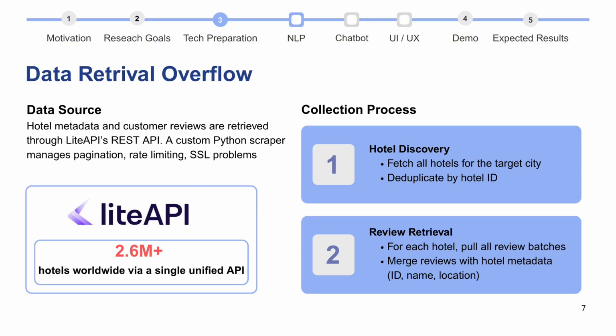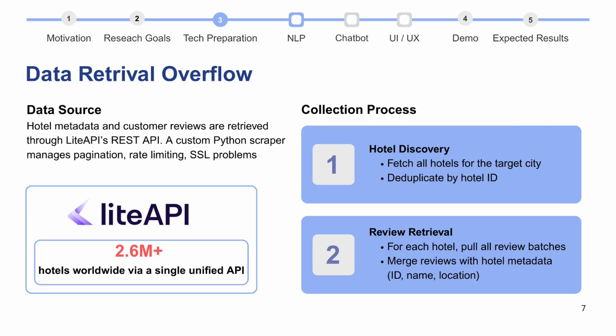Let's get the details. About the data retrieval workflow, we have Light API as the data source, and this data source contains all the information of all the hotels around the world. And then next, we discover all the hotels, fetching all the hotels for the target city. And for this project, it's Taipei City, and then deduplicate by the hotel ID.